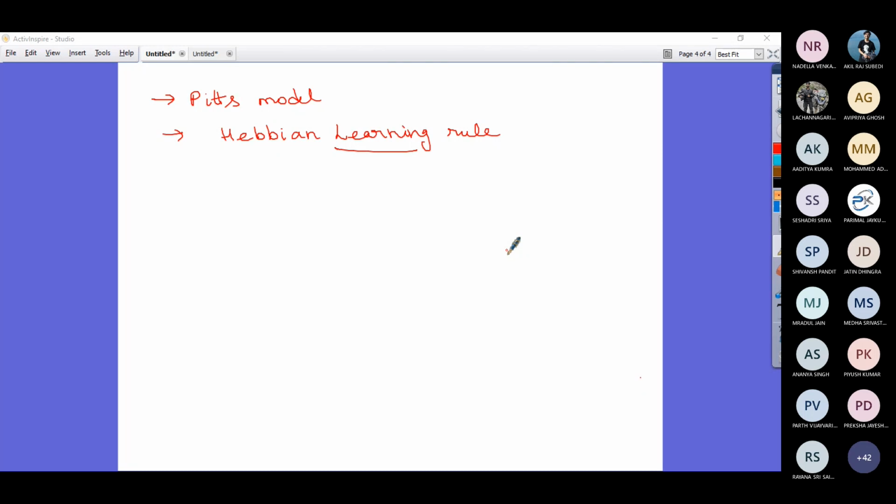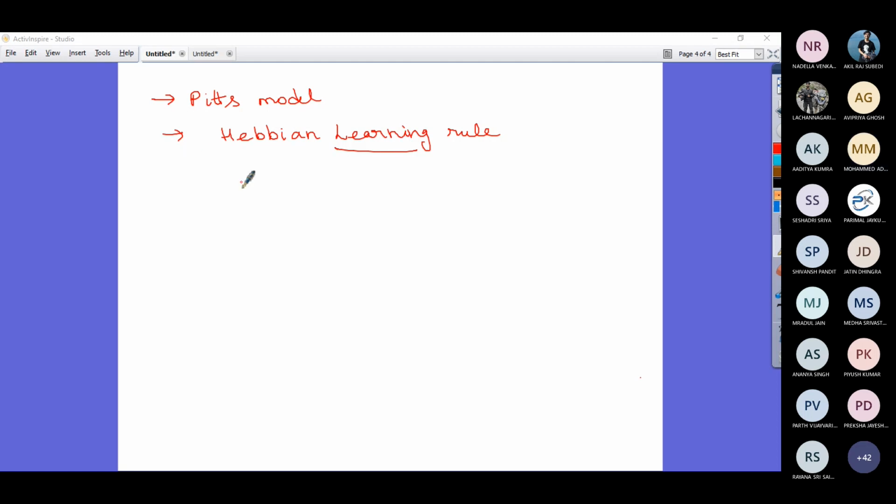Anyway, let us come back to the Hebbian learning rule. What is meant by learning in the neural network? It's finding the connection weights.